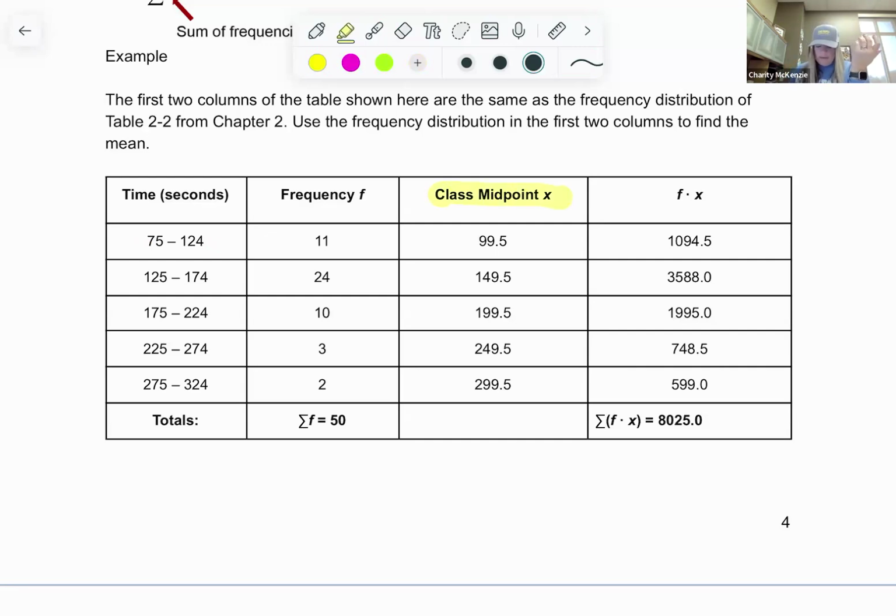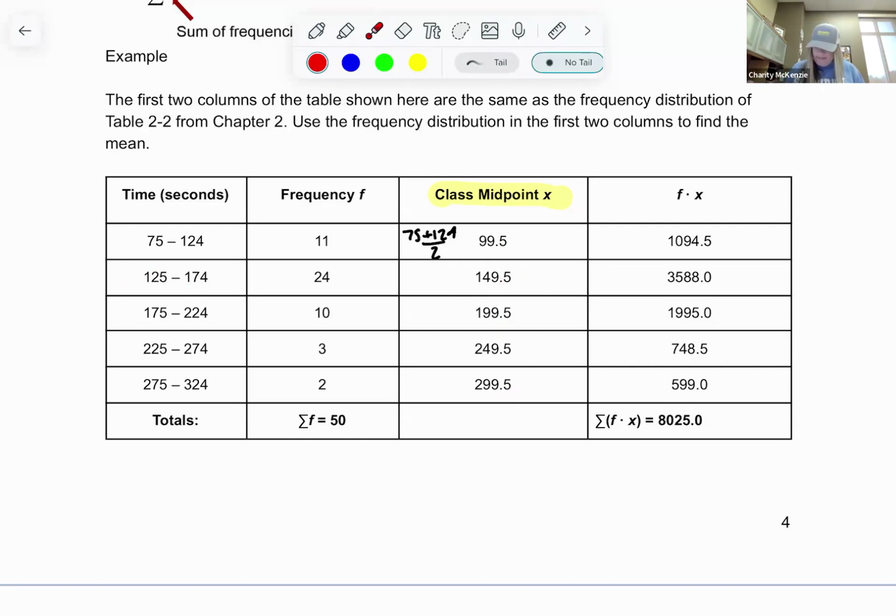And the midpoint, again, let's write this in on your notes. So this would be 75 plus 124 divided by 2. What you're doing is finding the average, or the mean, between the start and the end point of each class. So plus 124 divided by 2, and I get 99.5. The next group would then be these two added and averaged. So midpoints are important because we're going to use them as the average in that category.